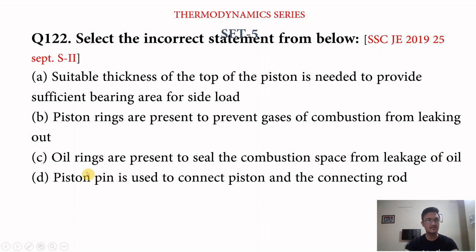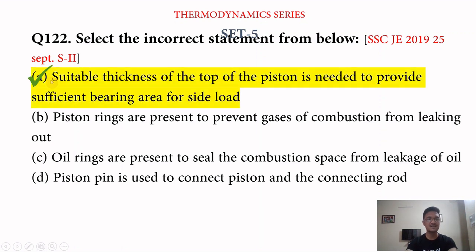This is also right, I think. Option D, piston pin is used to connect piston and connecting rod. This is also right. So the incorrect statement is option A, suitable thickness of the top of the piston is needed to provide sufficient bearing area for side load. Let's move to the next question.